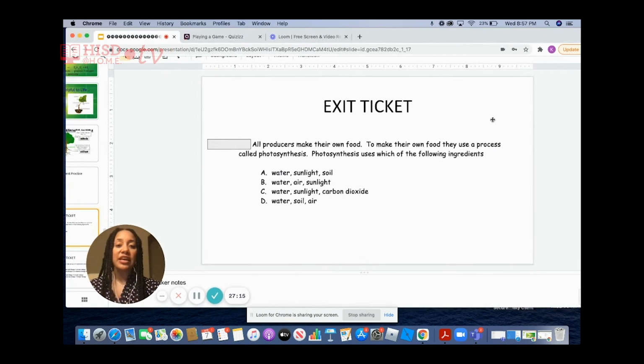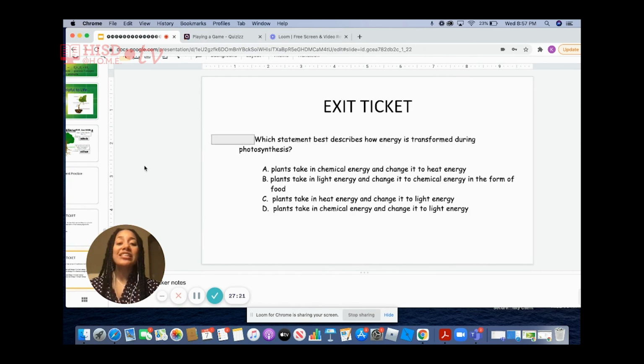So our first question is, which statement best describes how energy is transformed during photosynthesis? Is it A, B, C, or D? Can you find some answer choices that we should eliminate? Right, we should definitely eliminate A. Plants do not take in chemical energy.